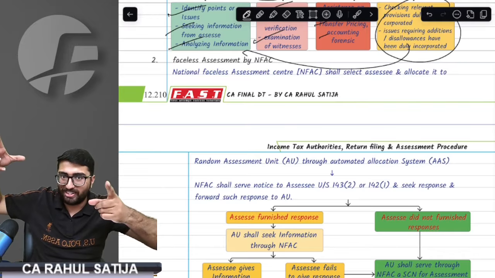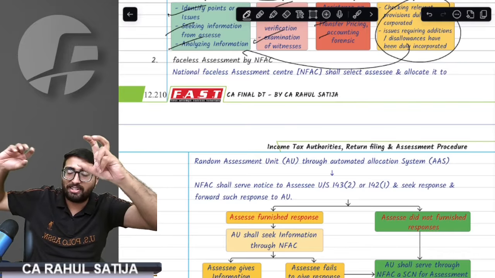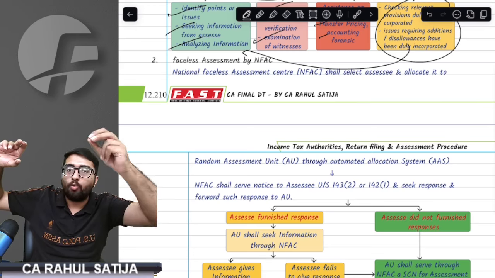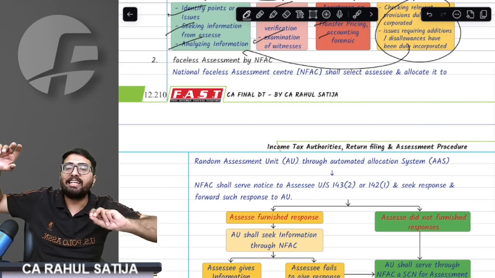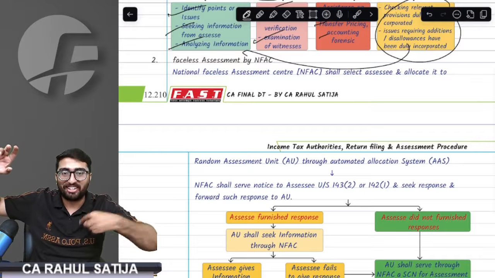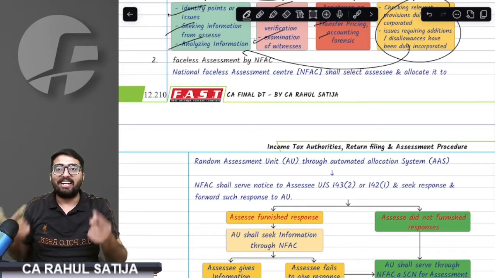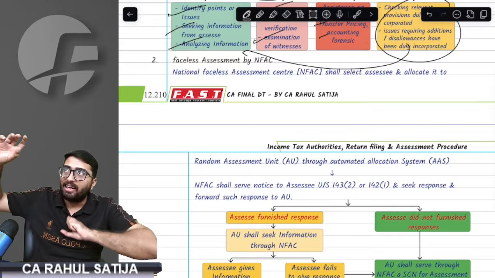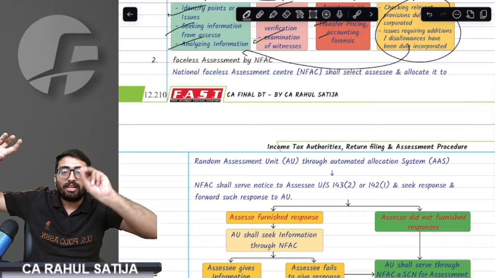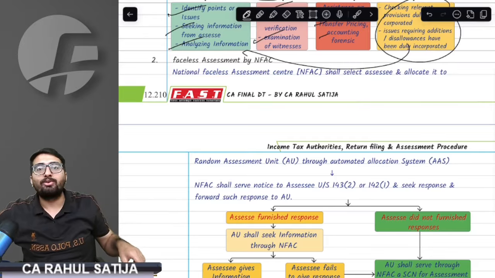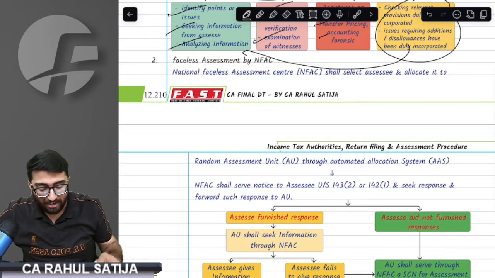If a special audit is required, then NFAC will talk to the PDGIT of my area, and the PDGIT will appoint a chartered accountant for special audit. And at last, if SSC and NFAC cannot communicate virtually, then NFAC would redirect the case to my local jurisdiction. This is the entire faceless assessment.